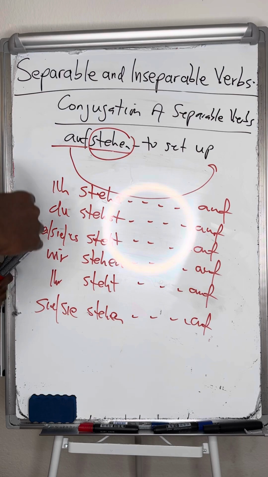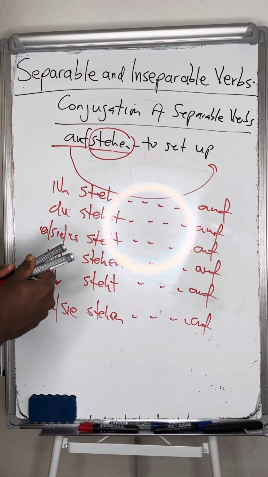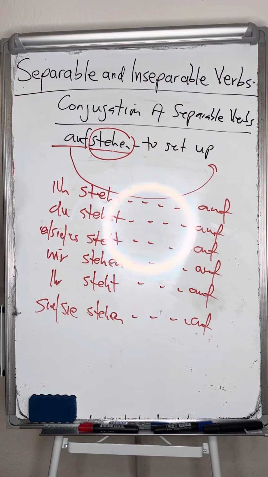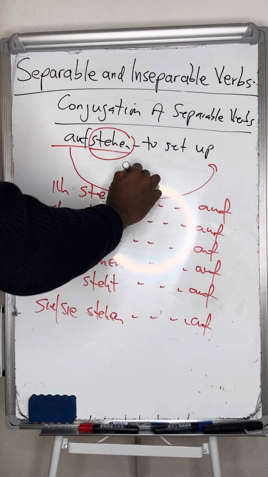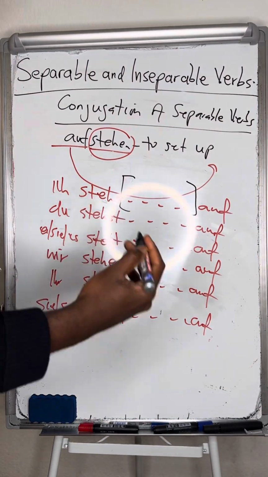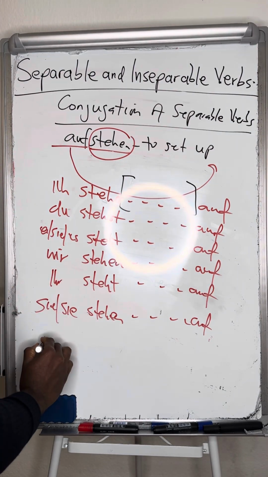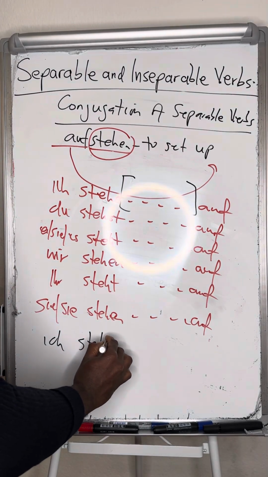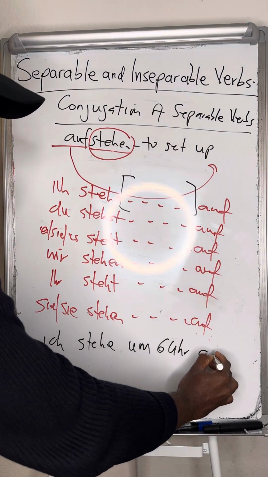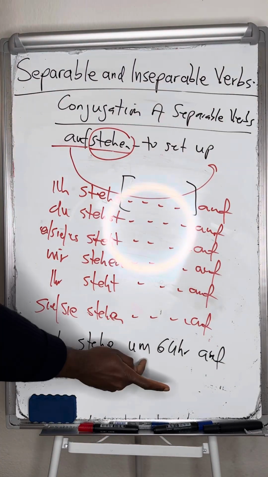Now if I want to say I get up by 6 o'clock, whatever you want to say, you must say it between the main verb and the prefix, which will be at the end. So I will say: ich stehe 6 Uhr auf.